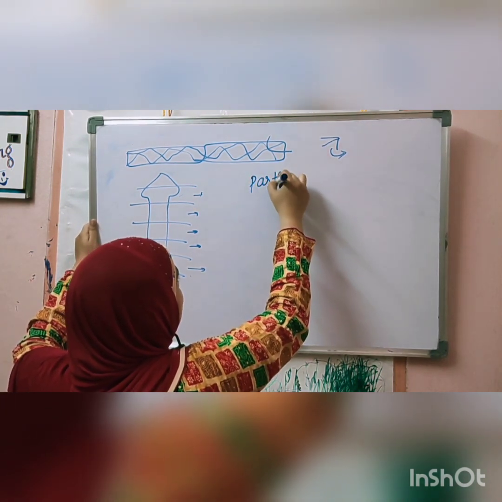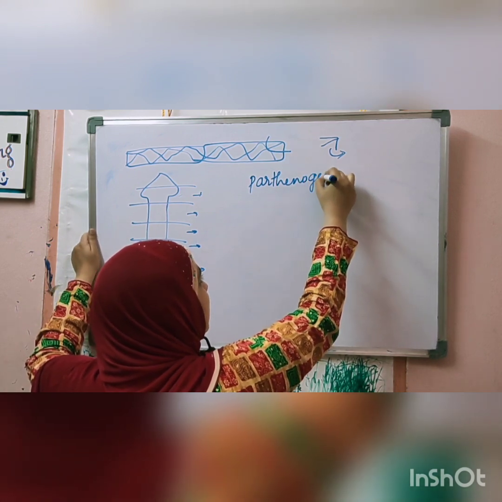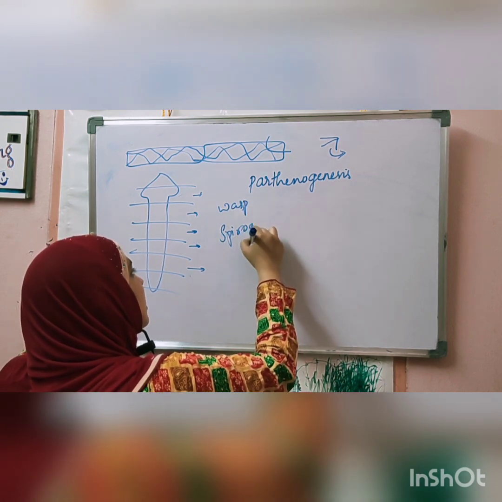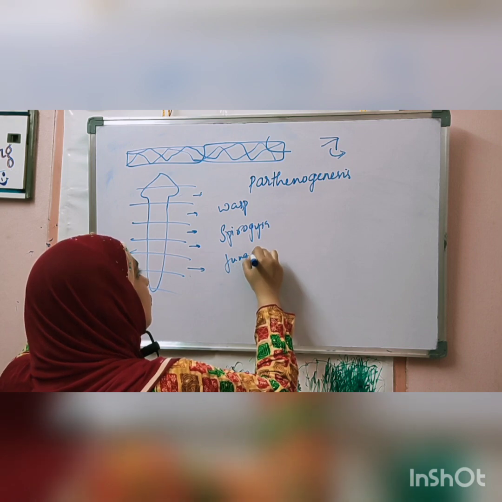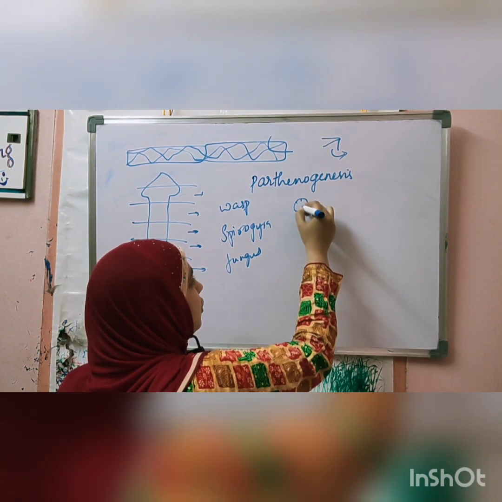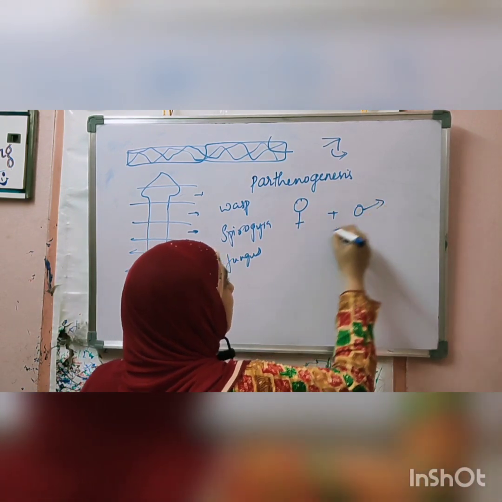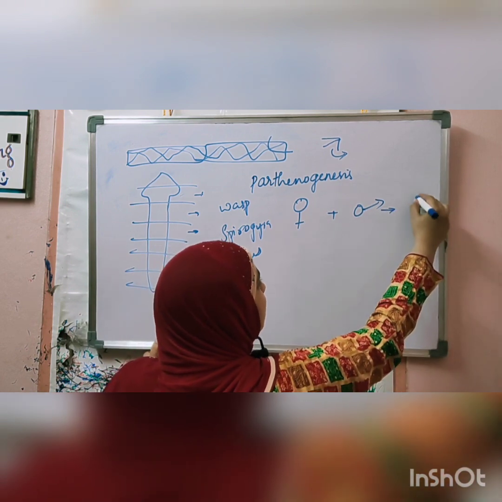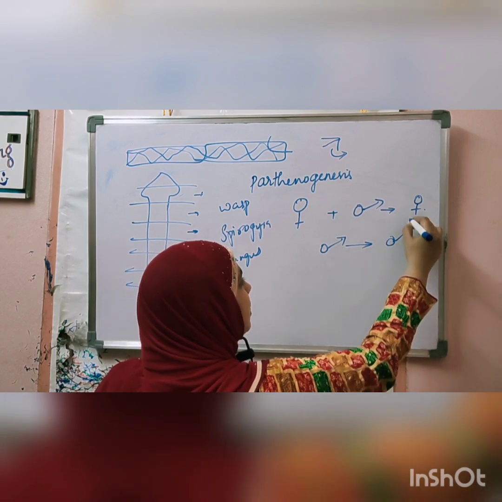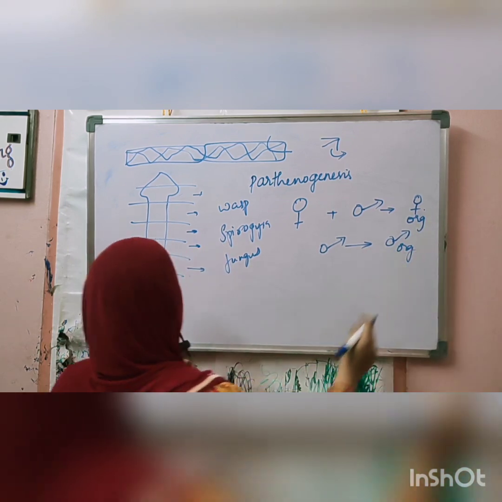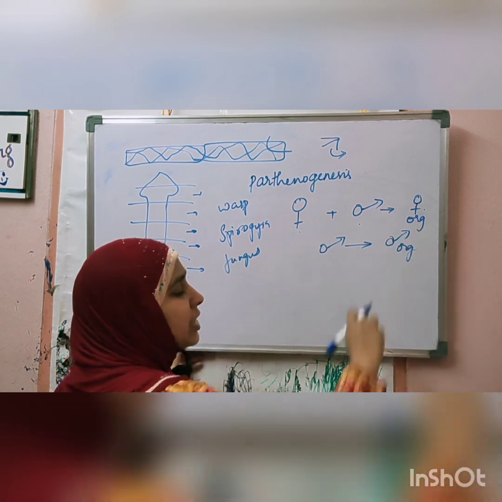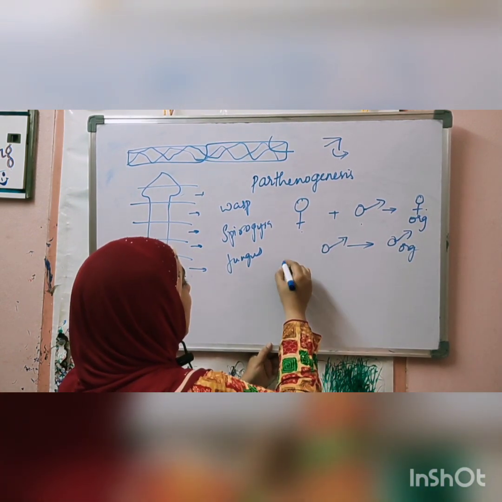Next one, parthenogenesis, meaning virgin production. In wasps, bees, and also honey bees, different types of bees, you can see this. They produce female gametes and male gametes. If fusion takes place, a female organism will be produced. If fusion does not take place, the male gamete turns into a male organism completely. So this is the difference. This is parthenogenesis: gamete formation is there, but there is no fusion of gametes.